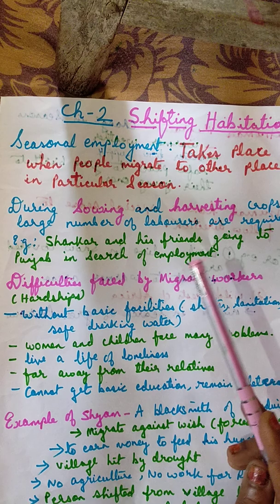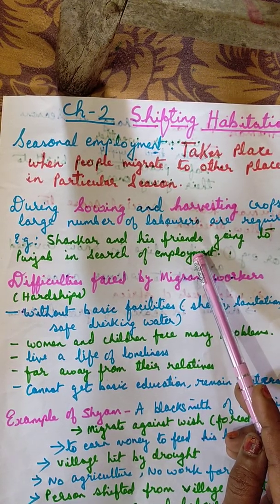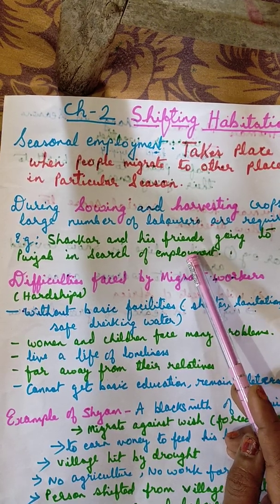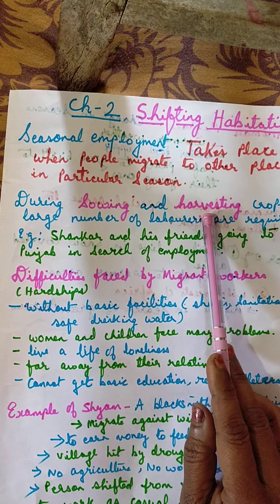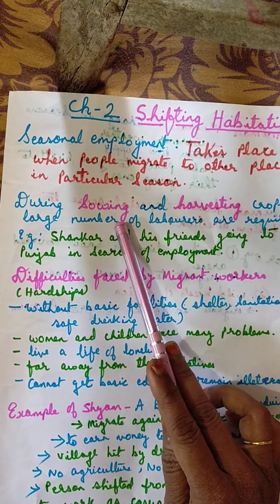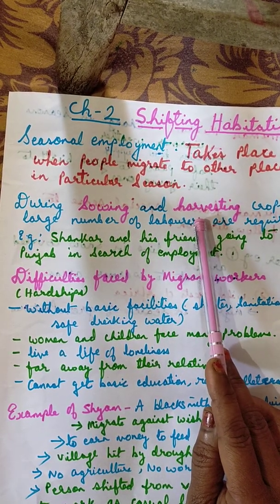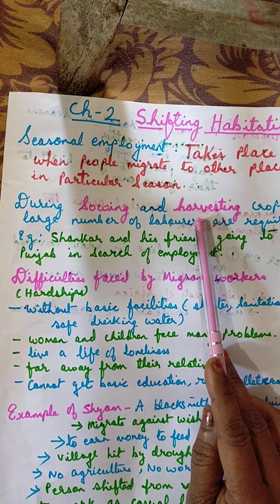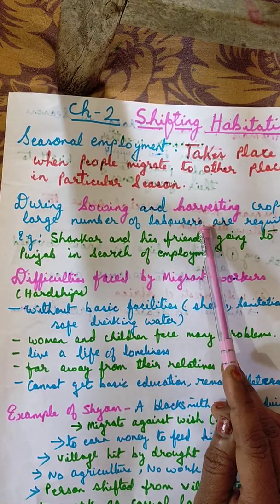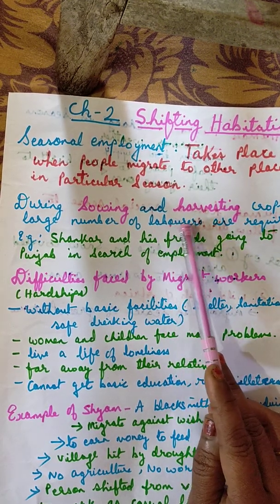Why are they moving to Punjab? Because Punjab is a particular state which is very rich in agriculture. So during sowing and harvesting time, sowing time means the time when the seeds are sown, and harvesting time is the time when the crops are cut from the field, a large number of laborers are required at both times. This is an example of seasonal employment.